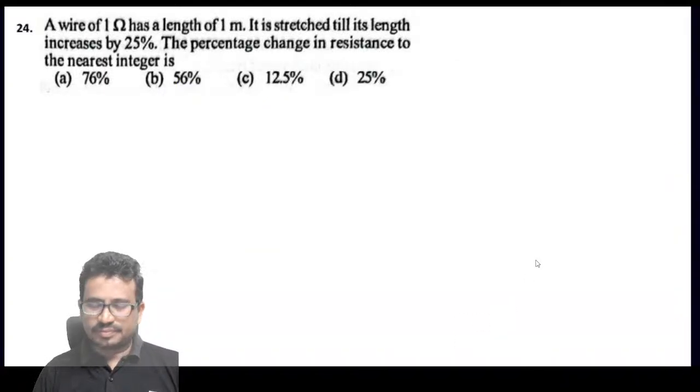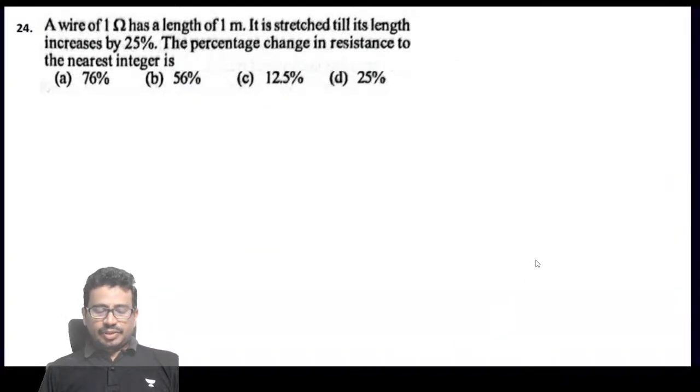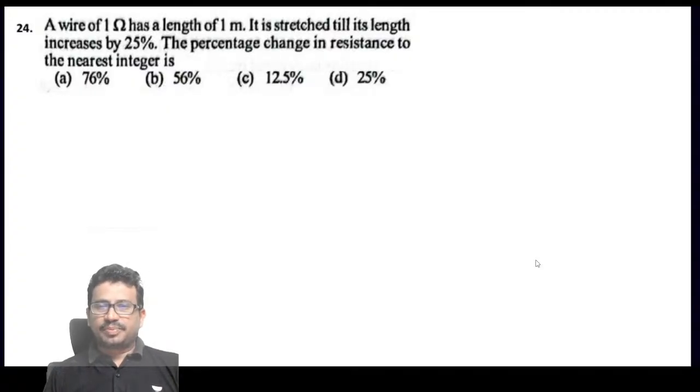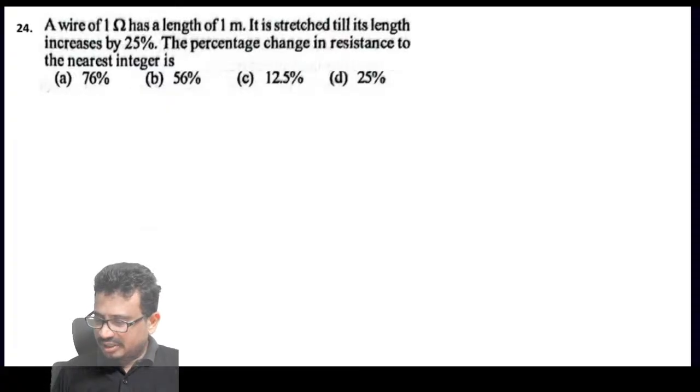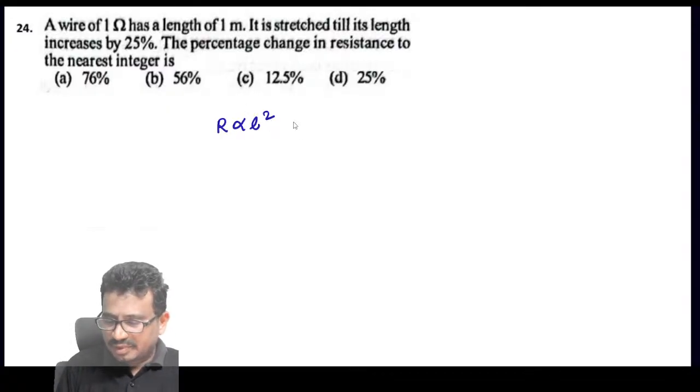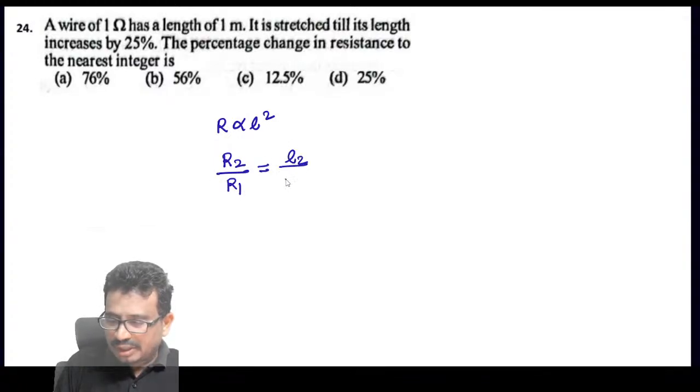Next one. A wire of resistance 1 ohm and length 1 meter is stretched till its length increases by 25%. The percentage change in the resistance is? I stretch it, so resistance is proportional to L square. So R2 by R1 equals L2 by L1 whole square.